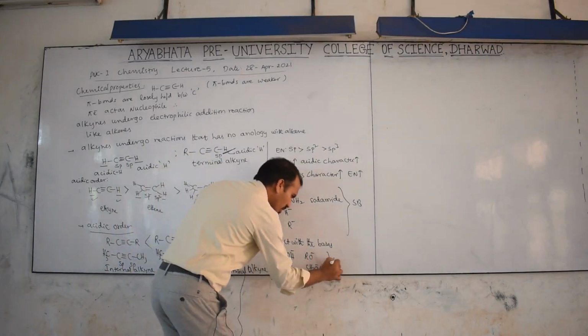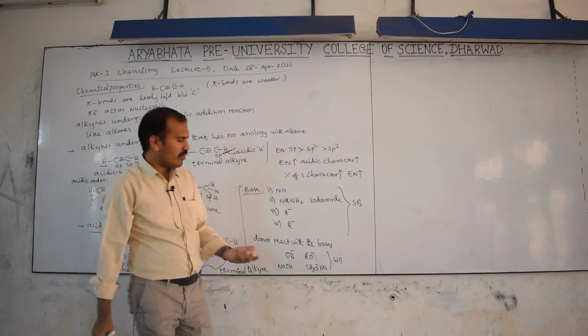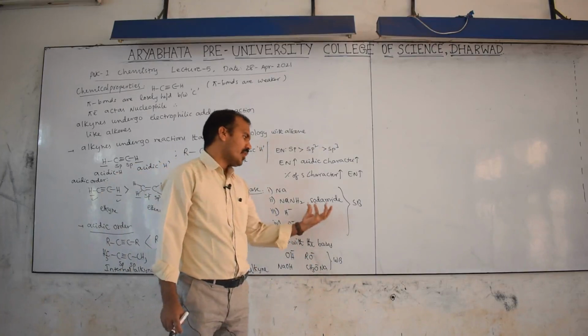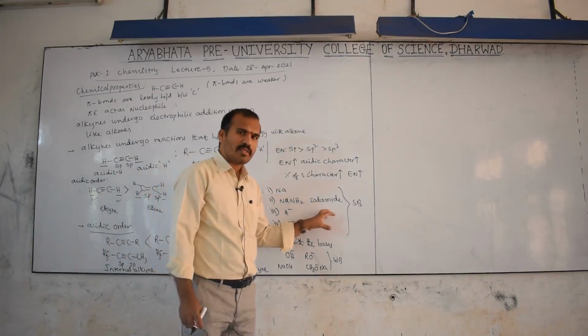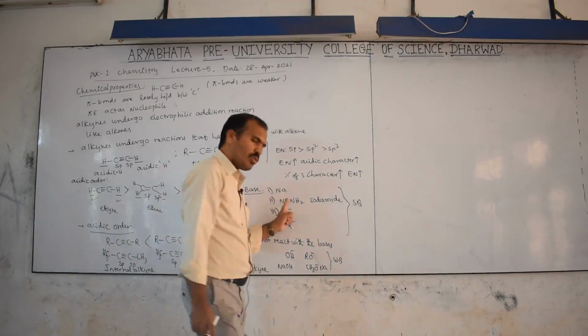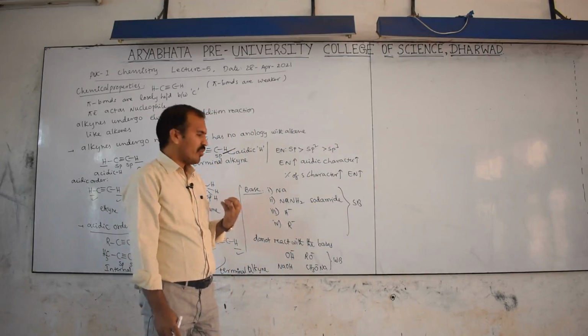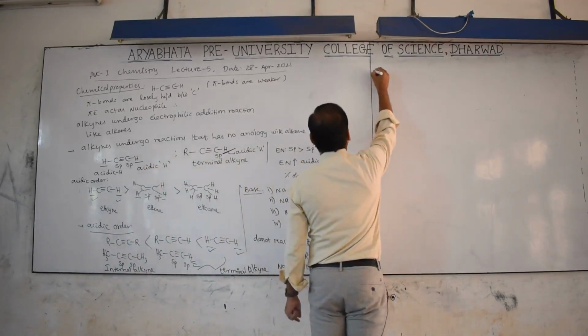Why do they not react? Because these are weak bases. A weak acid with a weak base is a much less favorable reaction compared with a weak acid with a strong base. Therefore, the alkyne reacts with strong bases like these. Keep in mind, you should remember which is strong and which is weak, as it is not given in your textbook. Now we will study one example here.